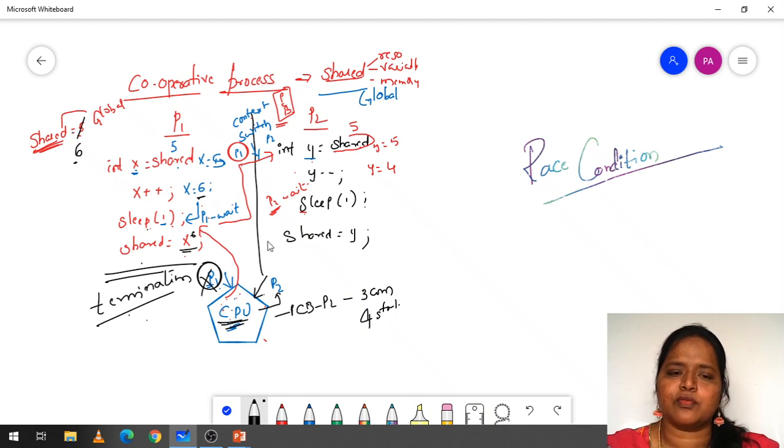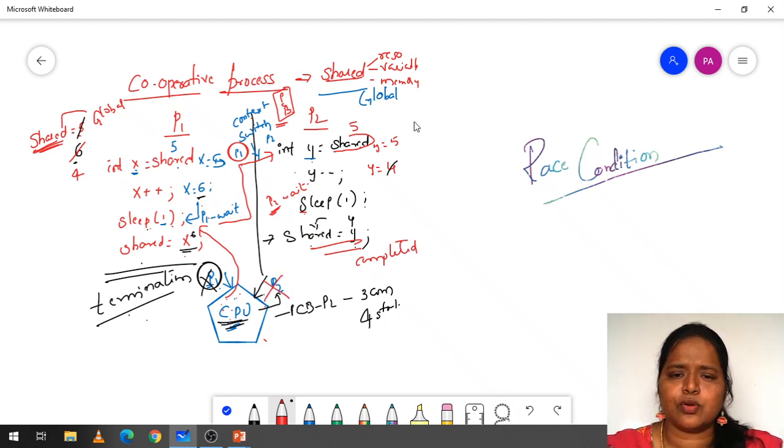Now the CPU will encounter here shared is equals to y. What is the value of y? Here the value of y is equal to 4. That 4 value is going to be updated in the shared. Now 6 will be overwritten by 4. Now this process also completed. Now both the processes terminate. Now look here, we have a shared value of 5 initially. Fine, this is a global variable.